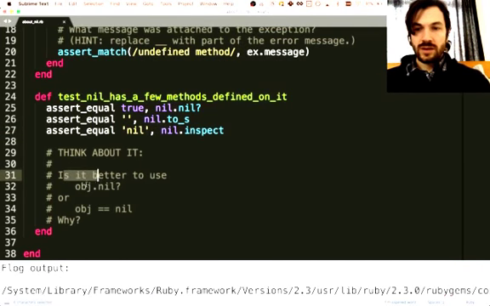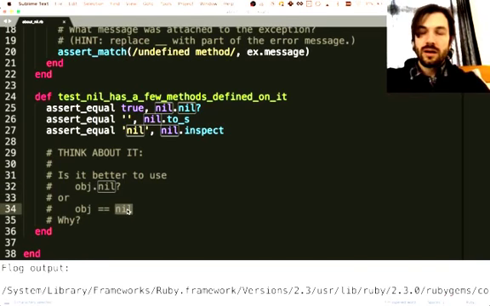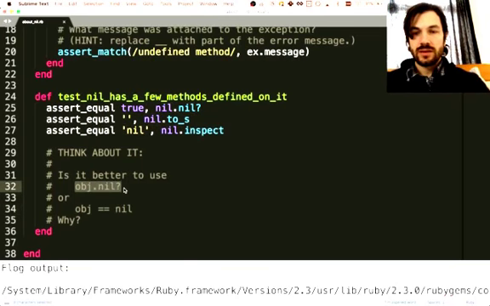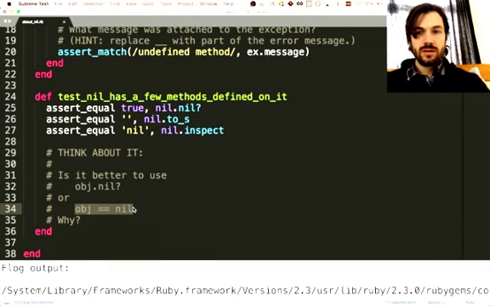Is it better to use object.nil? or object equals nil? Why? Huh. I don't know. That's a good question. Object equal nil. I'm thinking it's better to do this. I've seen this way more than I've seen this. And my guess is that if object actually is nil, there's no equals defined on nil, which might be a problem. Is that why?